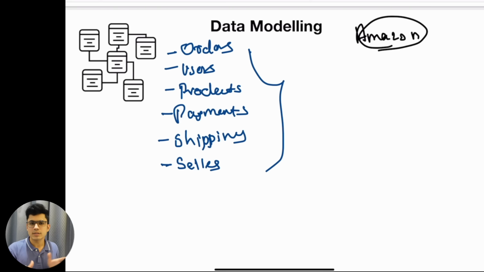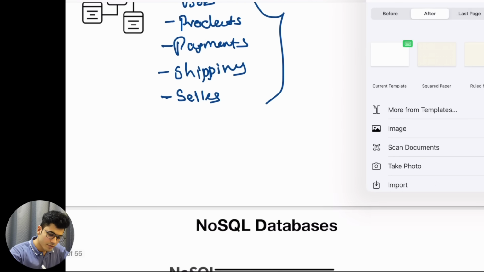This is all of these concepts you really need to understand if you want to become a data engineer. So I'm going step by step to make you understand each and every single concept. Okay, so we have the orders, users, product, payment, shipping, and sellers. Now let's say I'm satisfied with all of this information that I want to capture. What I will do, I will first design a data model for this. It will look something like this.